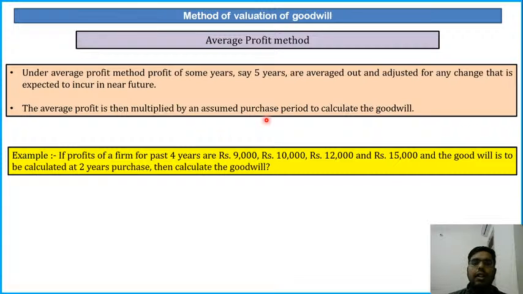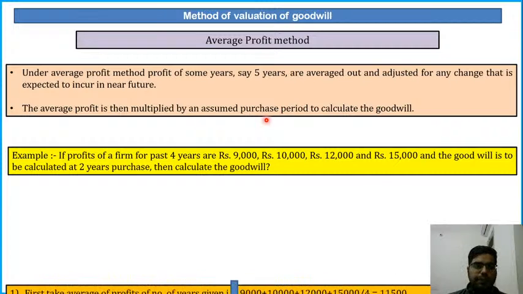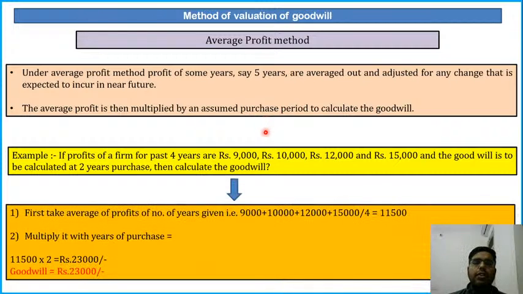So the question is given: they have given you the past 4 years' profit, and they have also told you the number of years of purchase. Then they are asking you to calculate the goodwill. First of all, we shall be taking the average of the last 4 years of profits. So 9,000 plus 10,000 plus 12,000 plus 15,000 divided by 4 is equal to 11,500. This is your average of the last 4 years' profit.